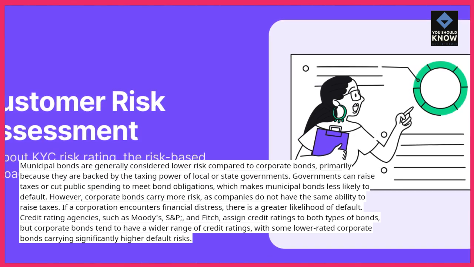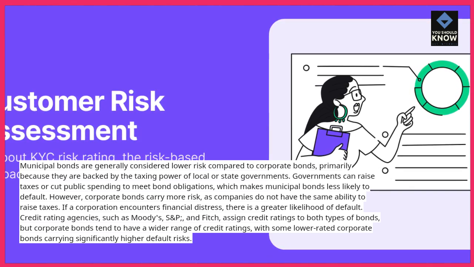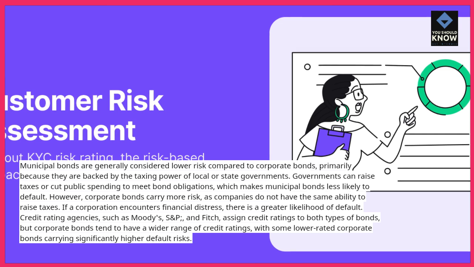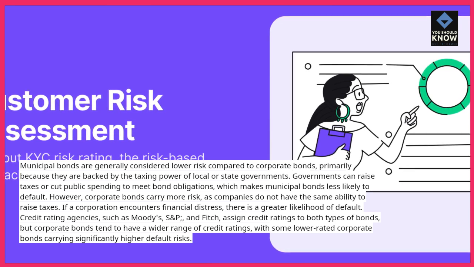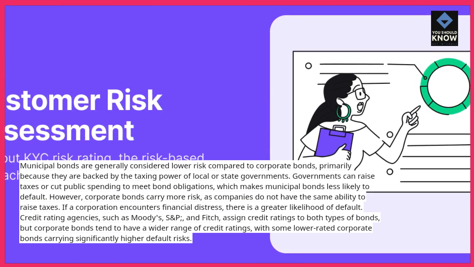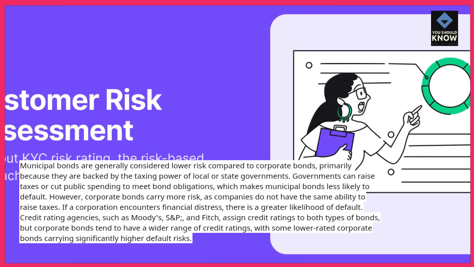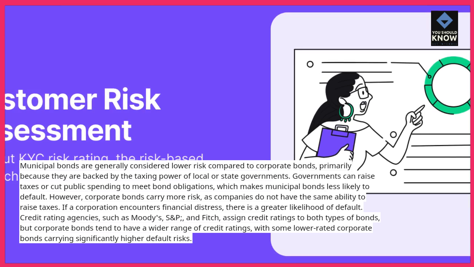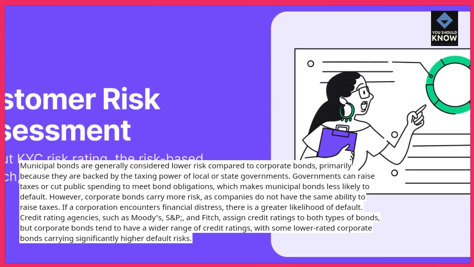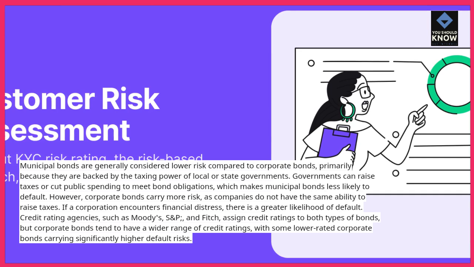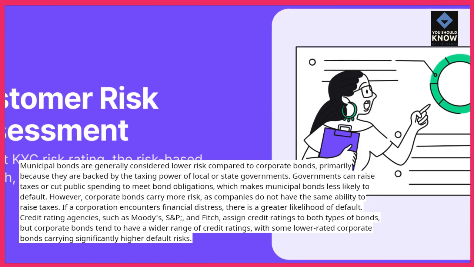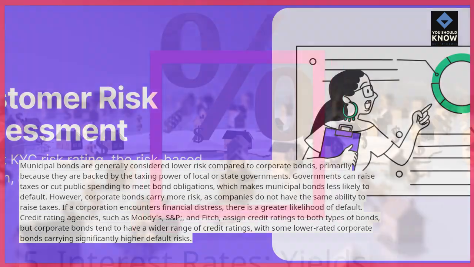However, corporate bonds carry more risk, as companies do not have the same ability to raise taxes. If a corporation encounters financial distress, there is a greater likelihood of default. Credit rating agencies such as Moody's, S&P, and Fitch assign credit ratings to both types of bonds, but corporate bonds tend to have a wider range of credit ratings, with some lower-rated corporate bonds carrying significantly higher default risks.